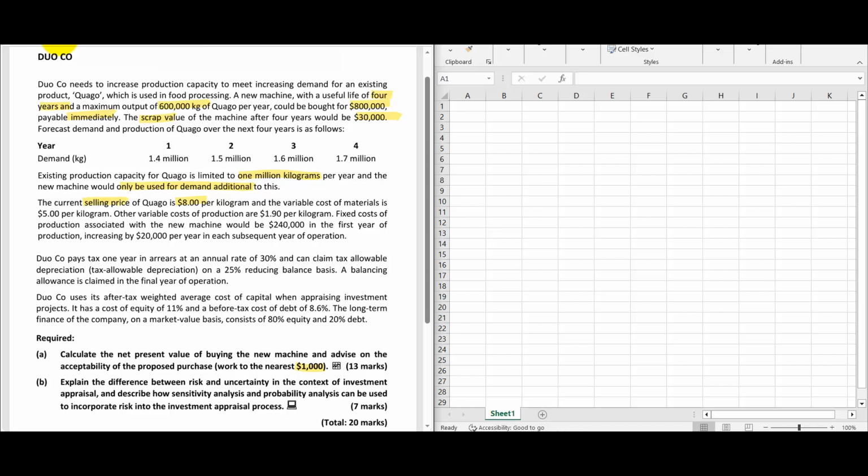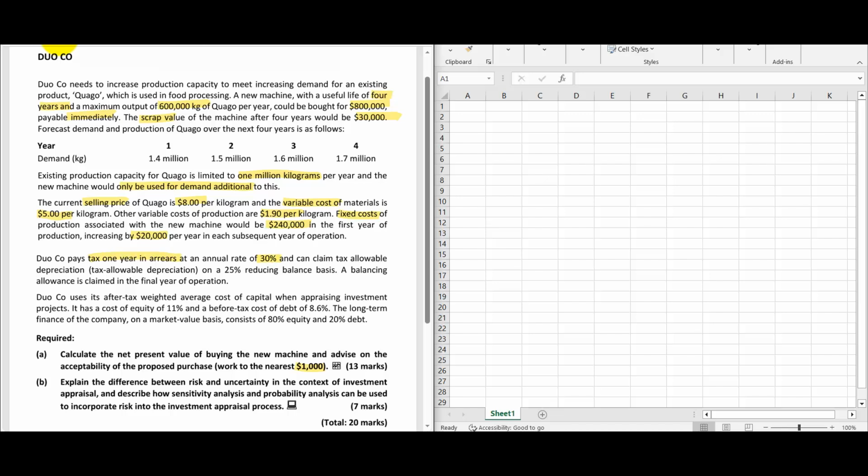And the variable cost of the material is 5. Other variable cost of production, 1 per kilogram, so $9 per kilogram. Fixed cost of the production associated with the new machine would be 240,000 in the first year of production, increasing by 20,000 per year in each subsequent year of operation. The company pays tax one year in arrears.